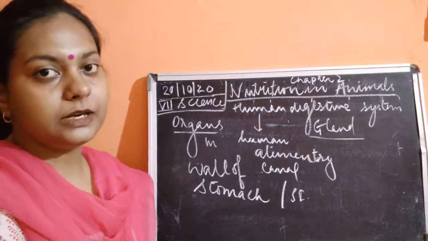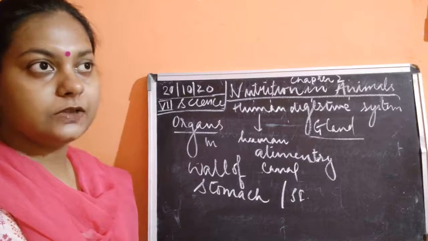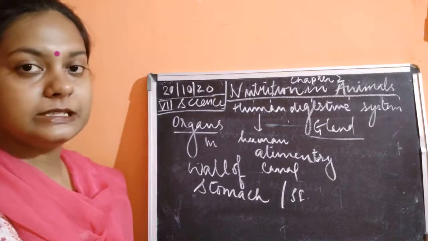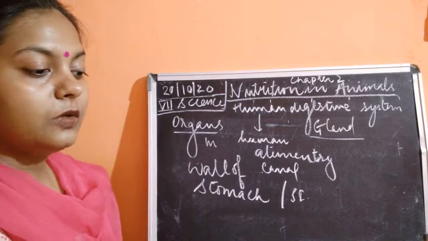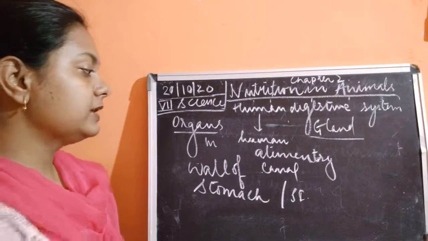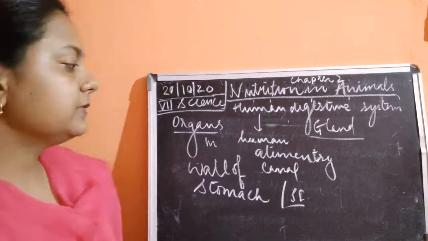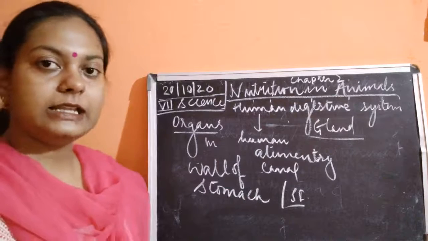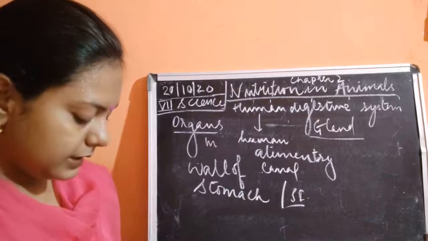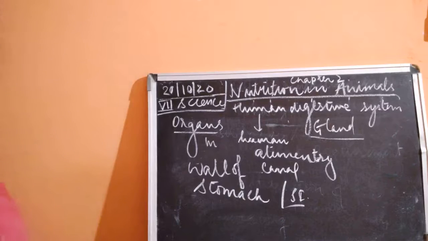Here also you have studied the chemicals secreted from the walls of the stomach, as well as a very superficial idea about the chemicals secreted from the small intestine, which are important for digestion in human beings.